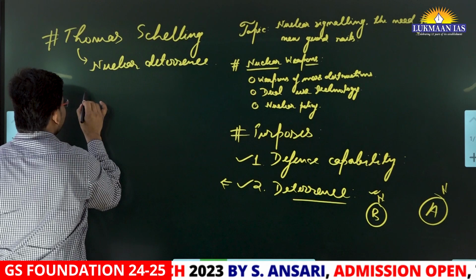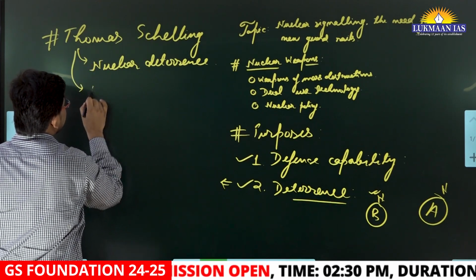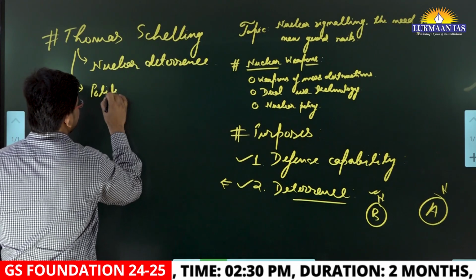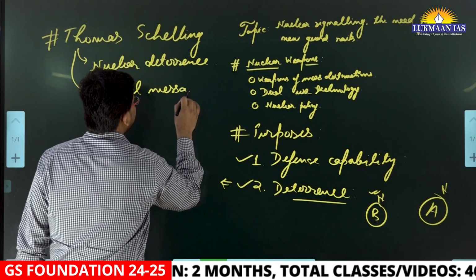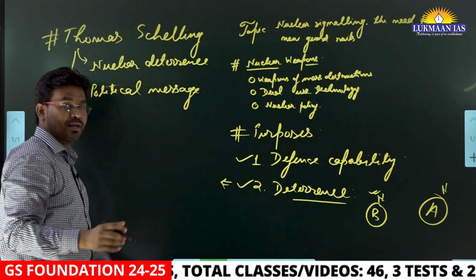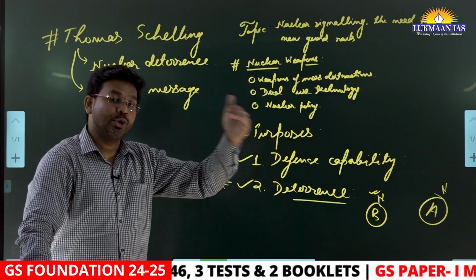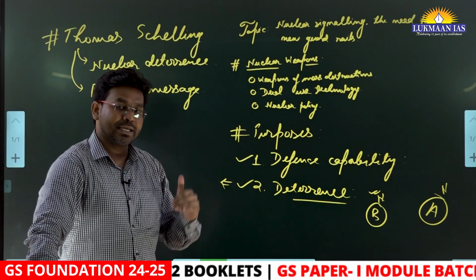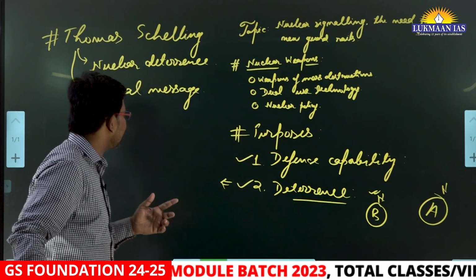He says if a country possesses nuclear weapons, that country also gives a political message that although the nuclear weapon may not be used, it serves a strategic purpose. It serves a purpose that other countries should not threaten the first country with using nuclear weapons against, let's say, our country.